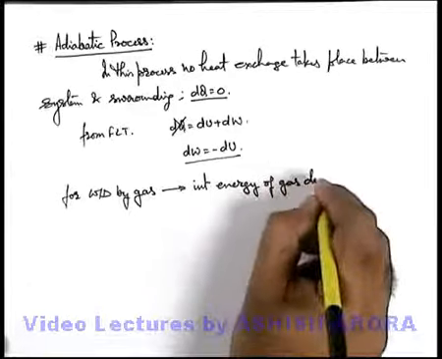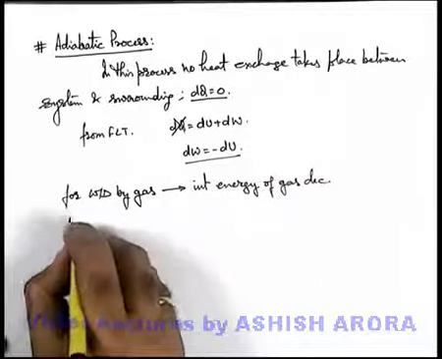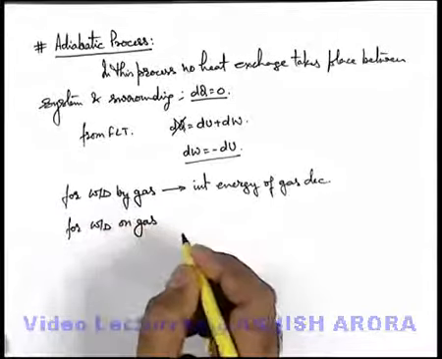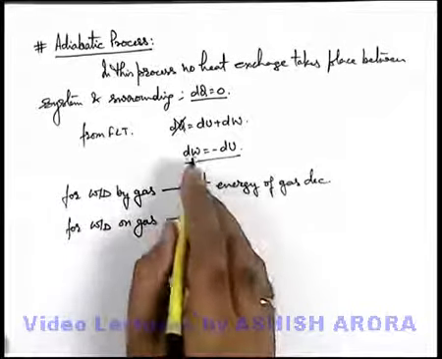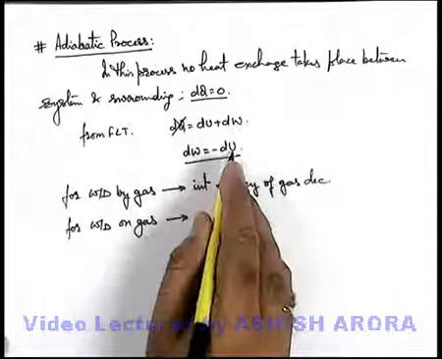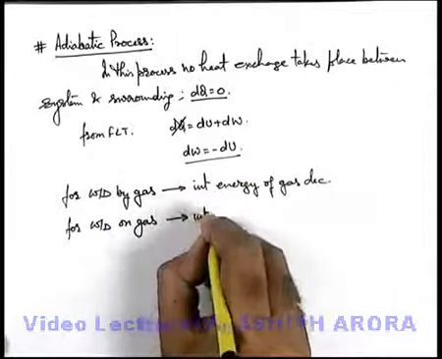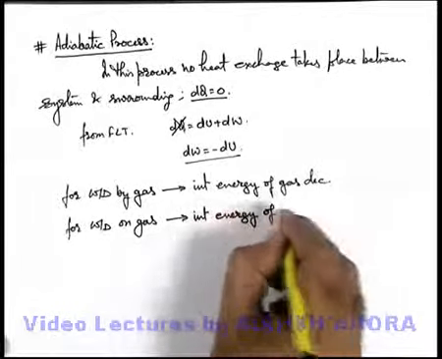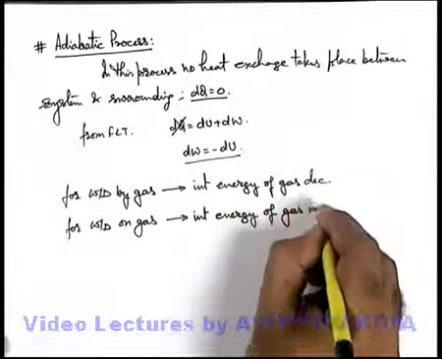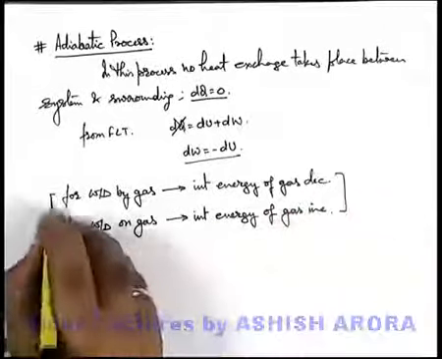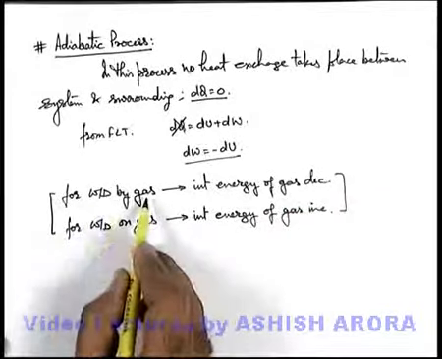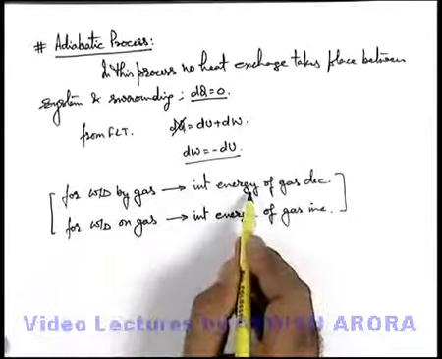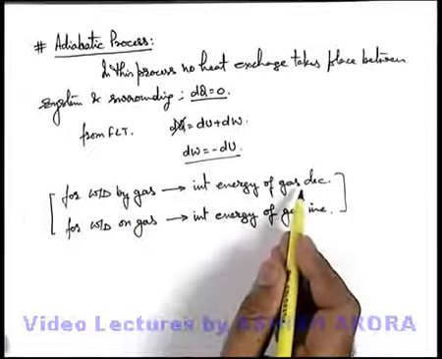gas decreases. And for work done on gas, if external mechanical work is done on gas, that means dW is negative, so obviously dU will become positive. So this amount of work will increase internal energy. So we can write internal energy of gas increases. If work done by gas means gas is expanding, on expansion of gas its internal energy decreases, that means temperature will decrease.